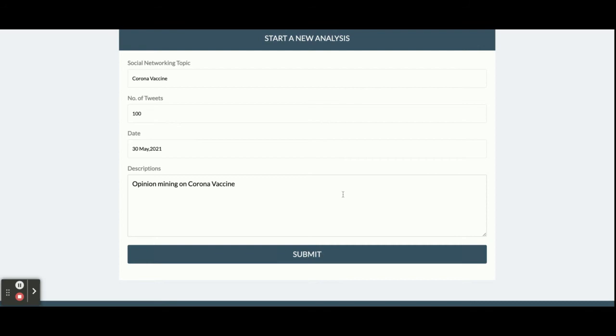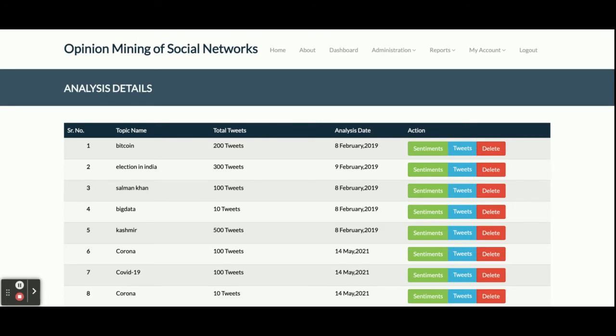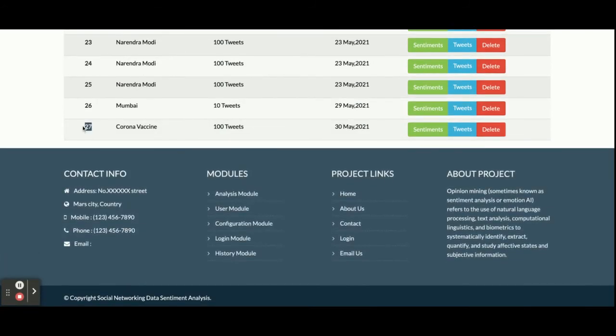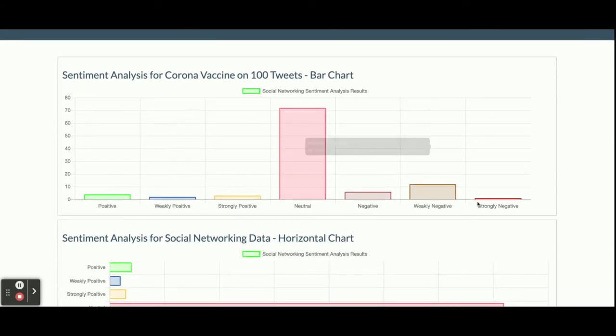Once you click on submit, the system will read 100 tweets from Twitter. Twitter is a social networking site, and after reading the tweets, the system will run a lot of analysis in the background and perform opinion mining on those data, and it will store all of the opinion mining results in the database, right? So you can see this is the 27th analysis, and it's corona vaccine on 100 tweets, performed on the 30th of May. Once you click on the sentiments, you can see the data.